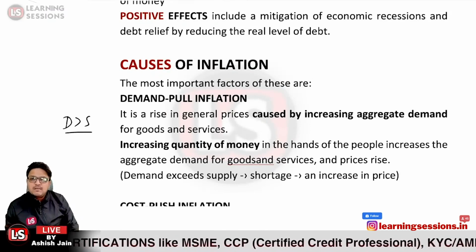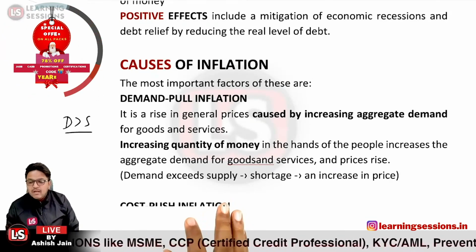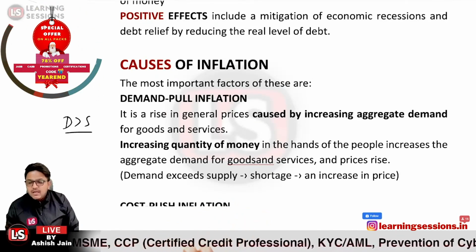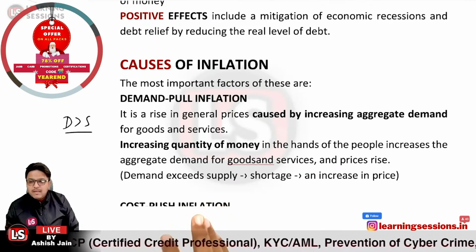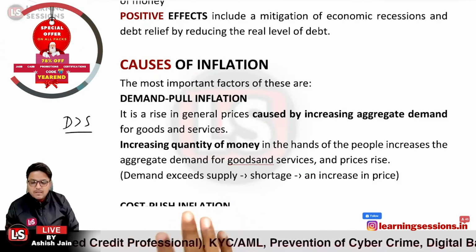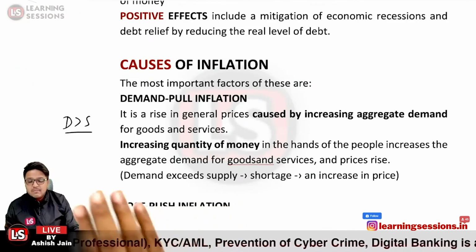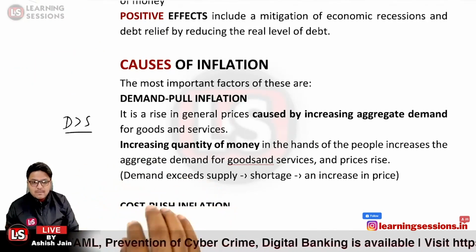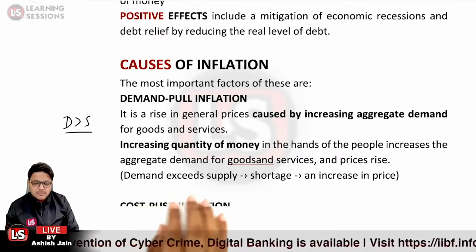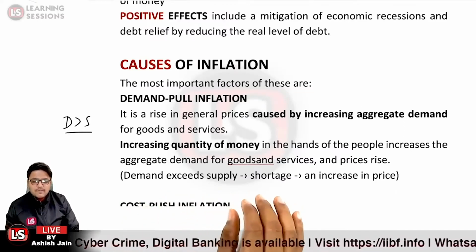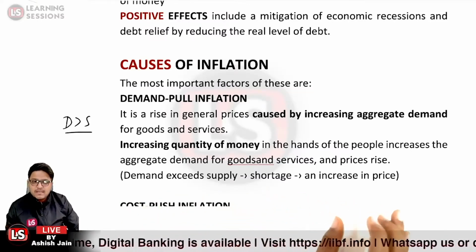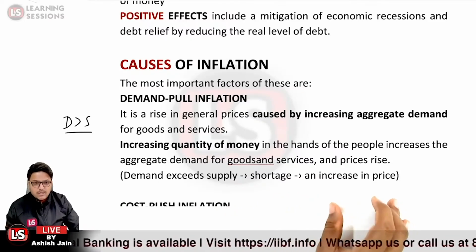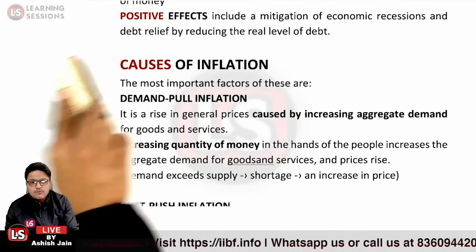If there is more money supply in the market, if the general income is increased, people will have more purchasing power and will purchase more. In that case the demand will exceed the supply, and the prices will increase. We can simply say, if the demand exceeds the supply, there will be a shortage, and further an increase in prices. And then there is cost push inflation.